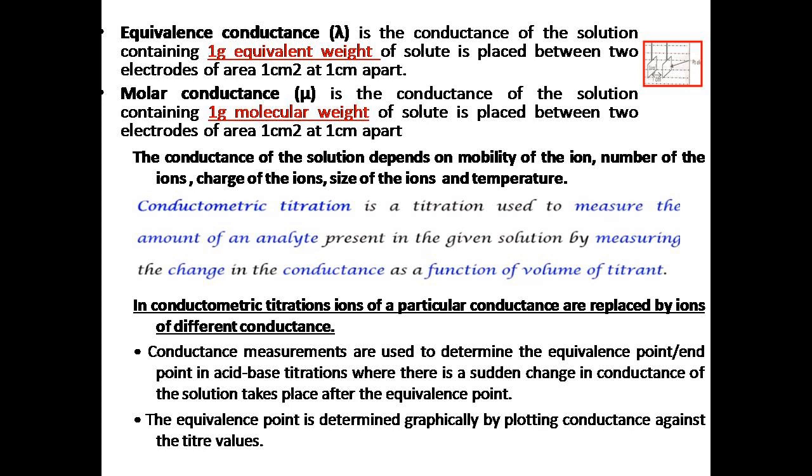So conductance measurements are used to determine the equivalence point or end point of an acid-base titration, where a sudden change in conductance of the solution takes place after the equivalence point. The equivalence point is determined by a graphical method, by plotting conductance along the y-axis and the titer values, that is the volume of titrant you are adding, along the x-axis.